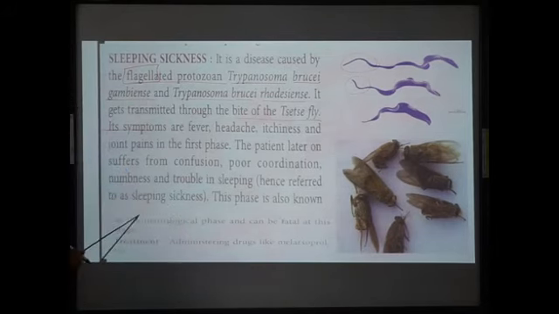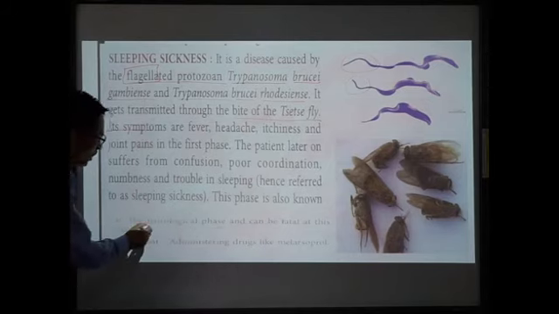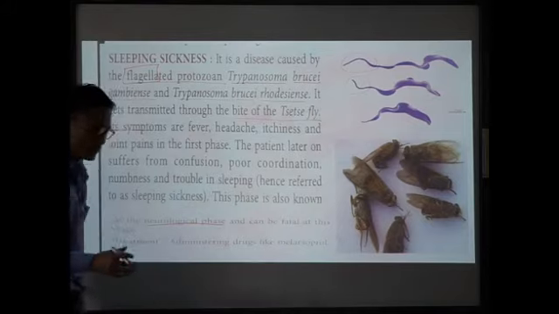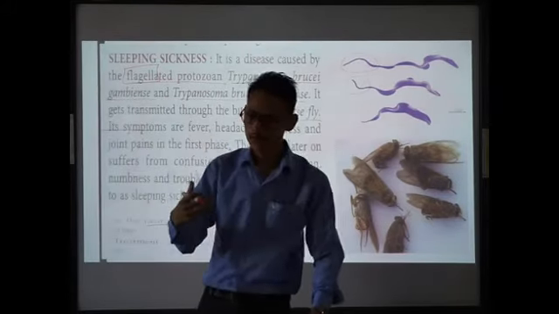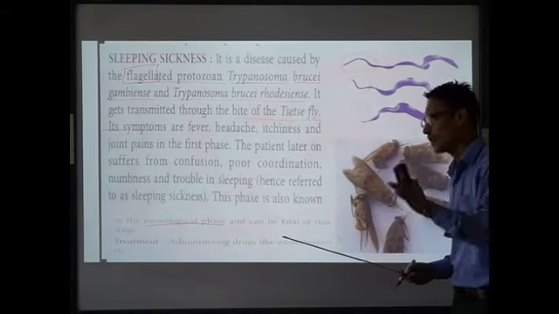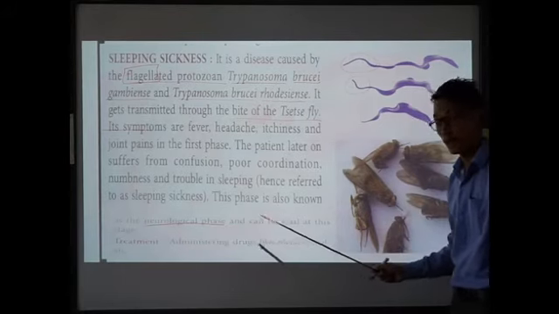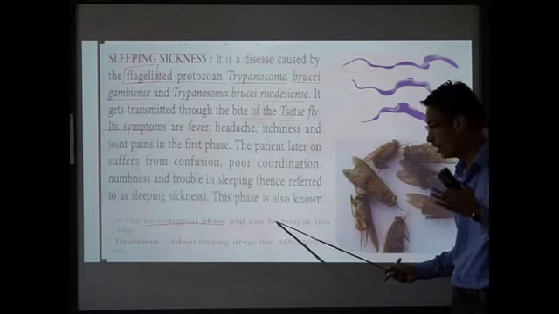This phase is also known as the neurological phase, which can be very, very fatal, very lethal.